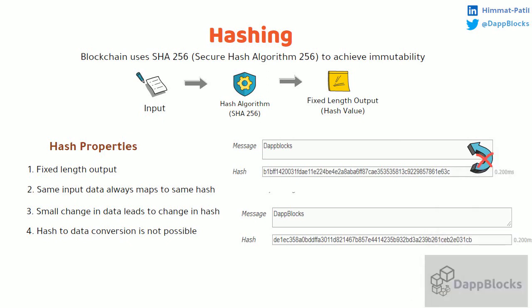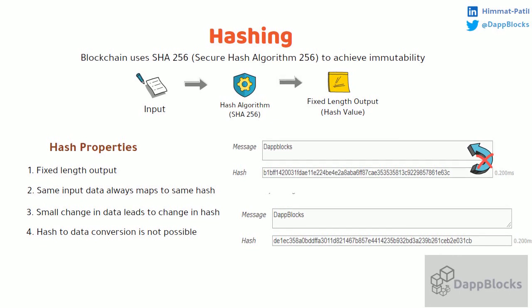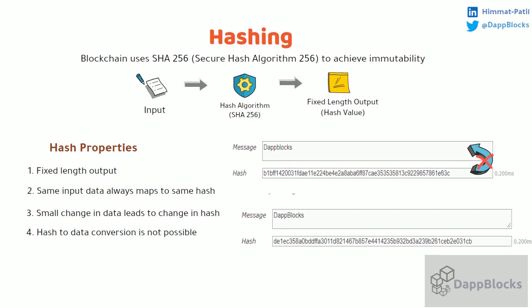Now, how does blockchain achieve immutability using hashing, how does hashing work in blockchain, how does blockchain calculate hash? We will see everything in the next video, that is the blockchain overview video, because we need to understand other blockchain concepts first.